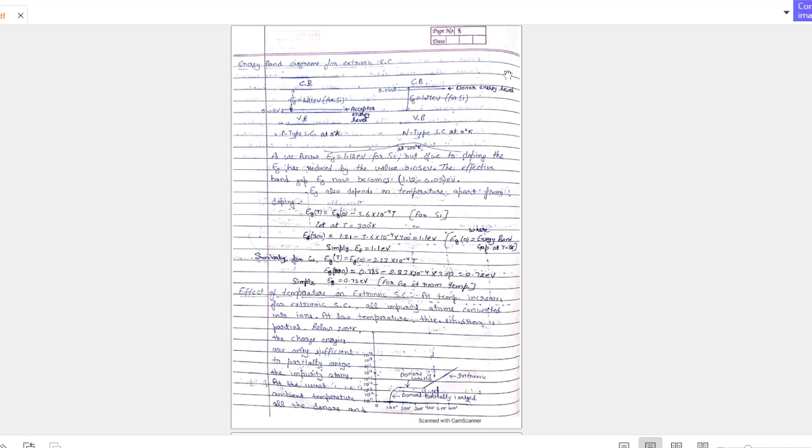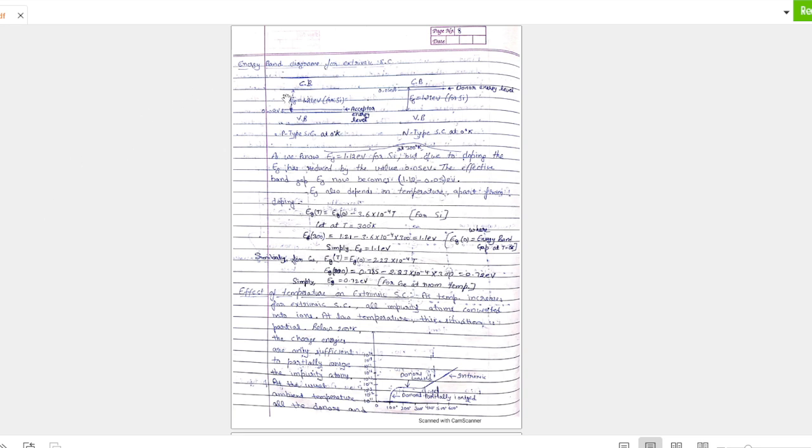ओके, so today we will discuss what is the effect of extrinsic semiconductor. I mean, why we need extrinsic semiconductor when we have pure semiconductors, and what is the effect of temperature and any environmental external source on it.